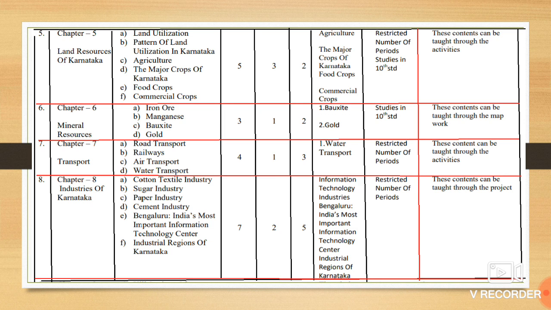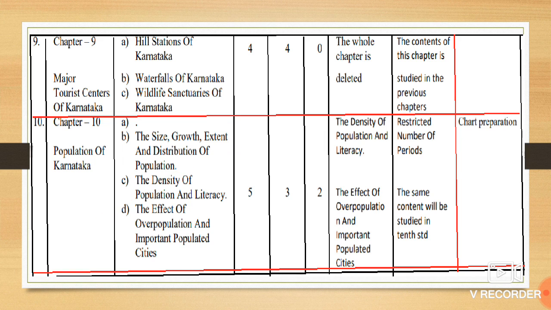Industries of Karnataka: the concept of information technology industries, that is Bengaluru, Bengaluru is India's most important information technology center, and the industrial regions of Karnataka. So these are the concepts that have been eliminated or taken out. Chapter number 9, major tourist centers of Karnataka, in which the whole chapter is deleted. I repeat, chapter 9, major tourist centers of Karnataka, the whole chapter is deleted.